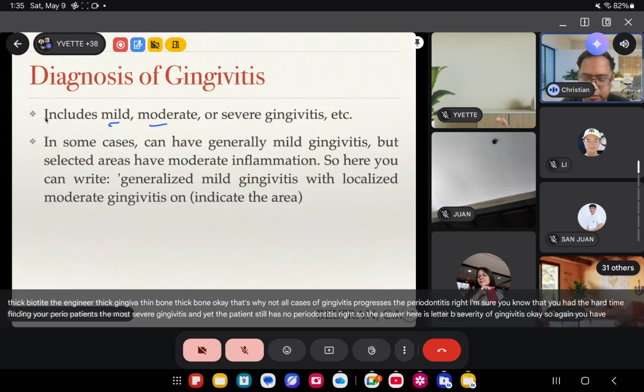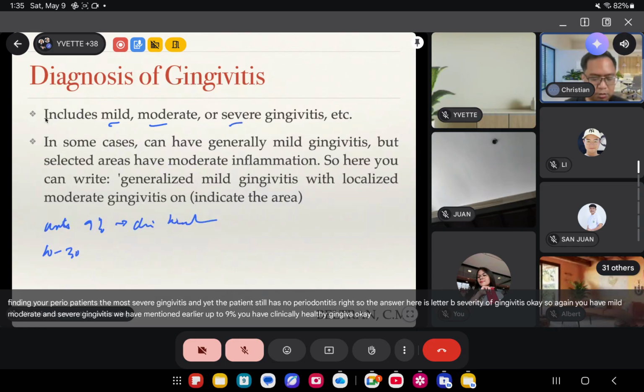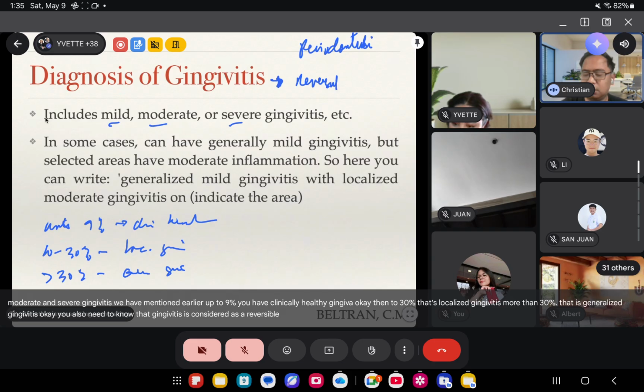So again, you have mild, moderate, and severe gingivitis. We mentioned earlier, up to 9%, you have clinically healthy gingiva. 10 to 30%, that's localized gingivitis. More than 30%, that is generalized gingivitis. You also need to know that gingivitis is considered a reversible lesion, while periodontitis is an irreversible lesion.